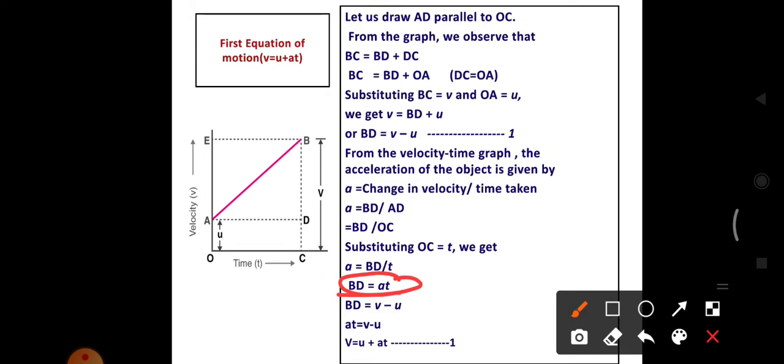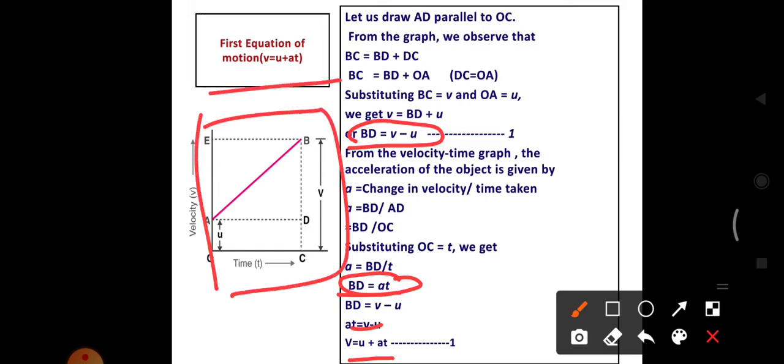You have to substitute this into the earlier equation. BD equals V minus U, and BD equals AT, so V minus U equals AT. If you rearrange that, U comes to this side: V equals U plus AT. So the first equation of motion is derived from this graphical method.